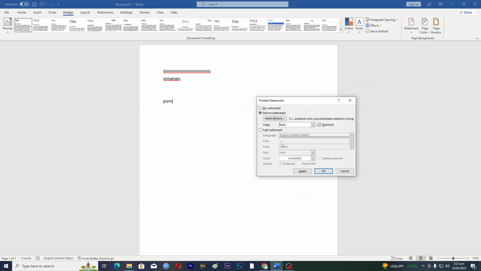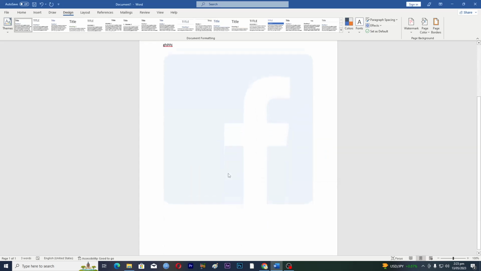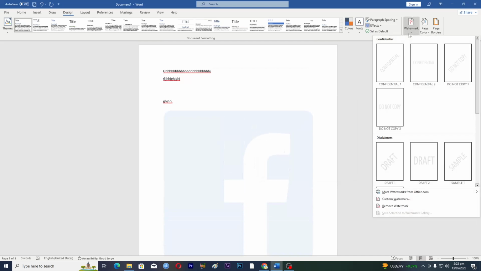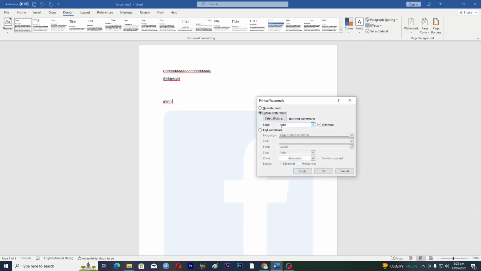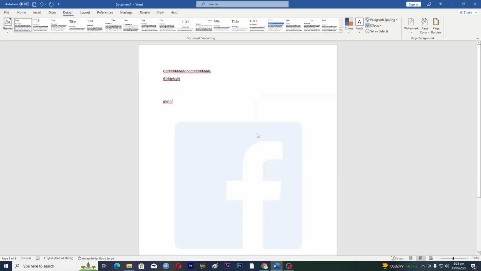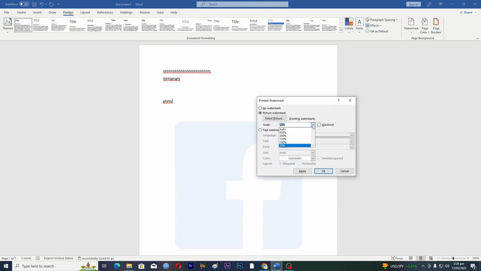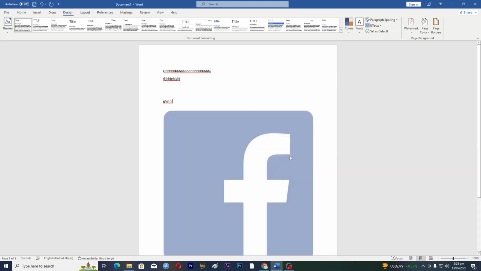Tap on Insert here, and tap on Scale. If you want, you can scale it automatically, and tap on this one. If we go into the watermark, Custom Watermark, scale to 50% on this one, there should be a watermark here. You can see the custom watermark, and don't tap on this one, Auto. So now you can see that we have a custom watermark here.